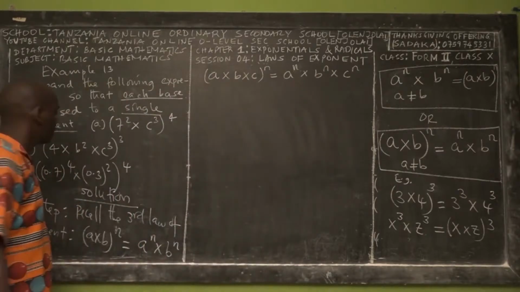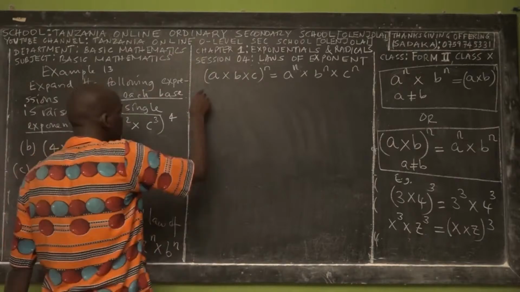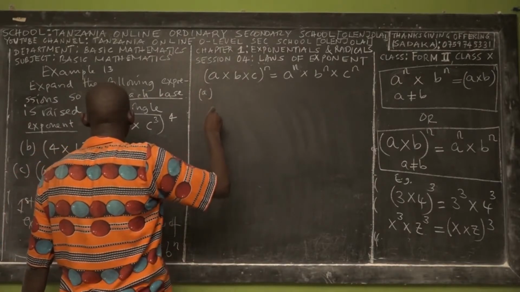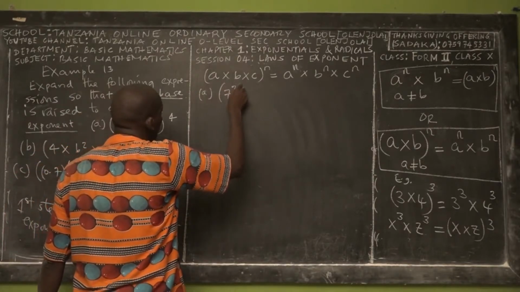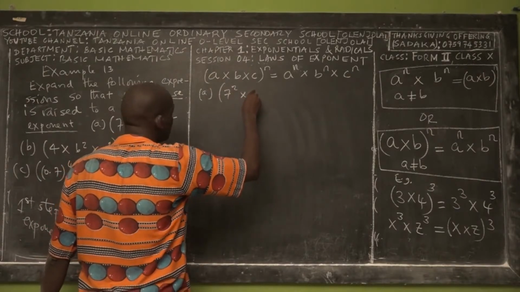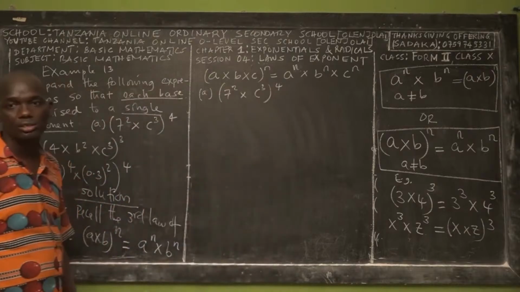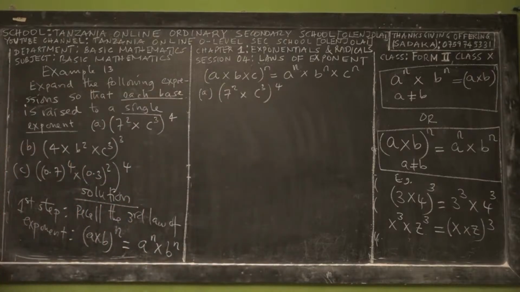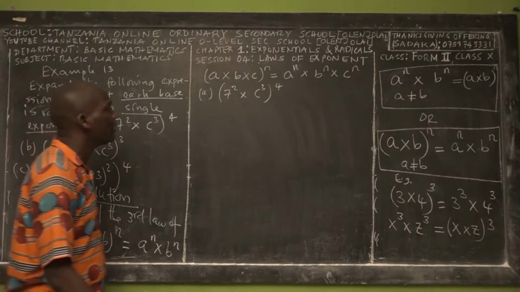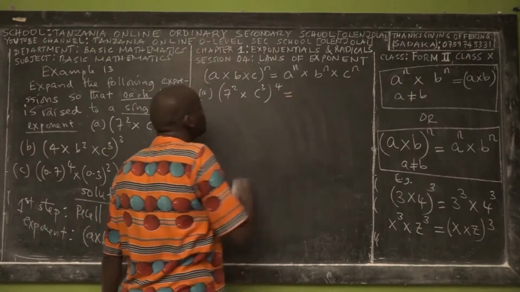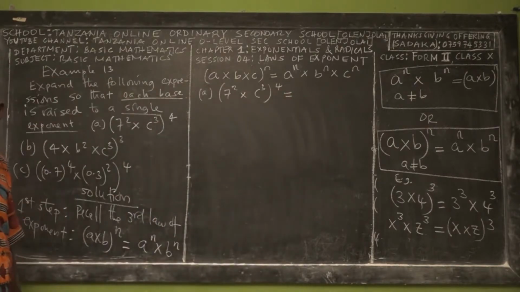Right? Yes. So if you go for Roman A, we have 7 power 2 times c power 3, all of it power 4. Yes. So listen carefully. Here we have to be careful because we are also going to refer to the second law of multiplication.